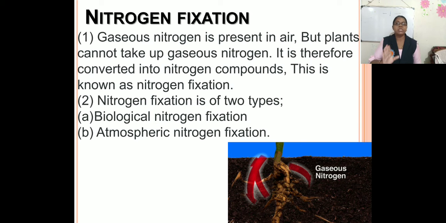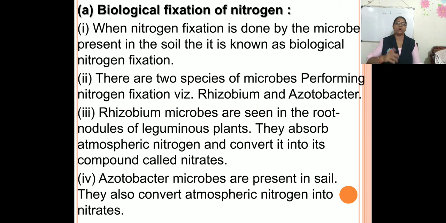Nitrogen fixation is of two types: biological nitrogen fixation and atmospheric nitrogen fixation. Let us see the meaning of biological nitrogen fixation. When nitrogen fixation is done by the microbes present in the soil, it is known as biological nitrogen fixation. That means nitrogen is fixed in the soil with the help of microbes.